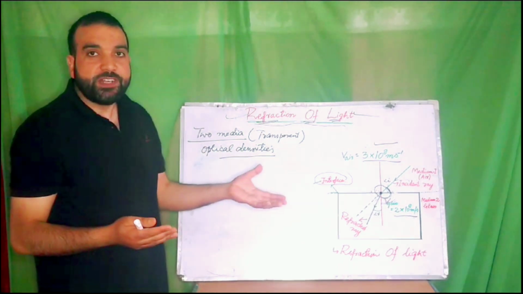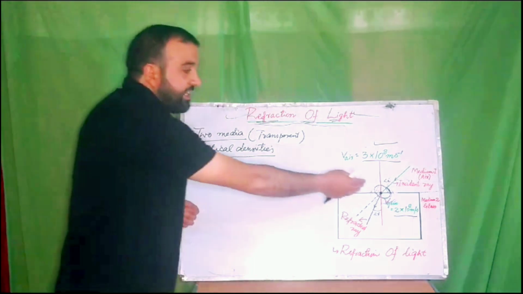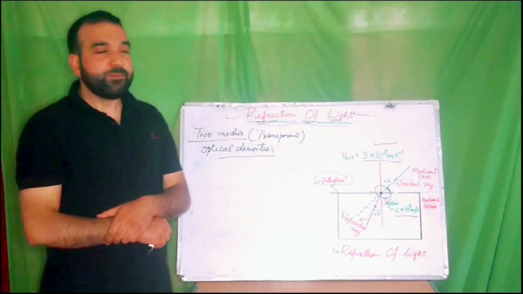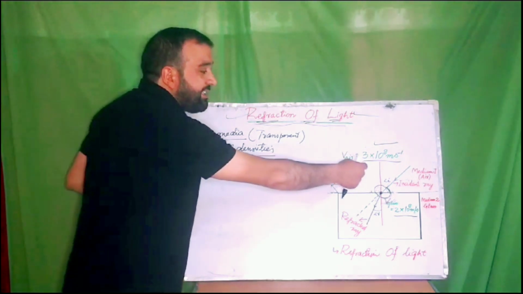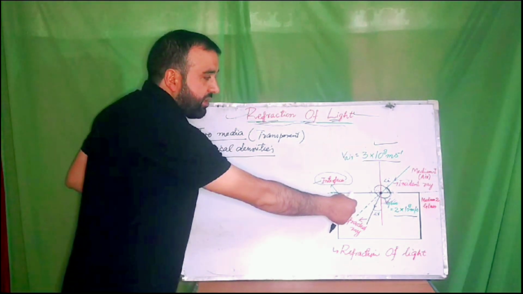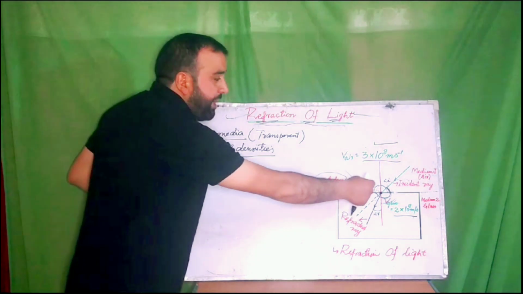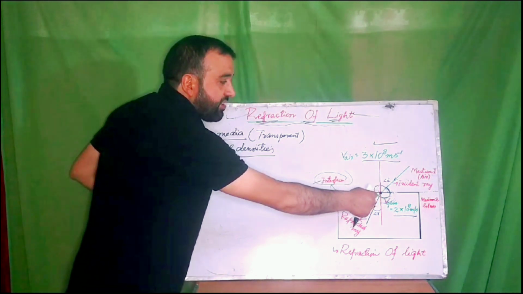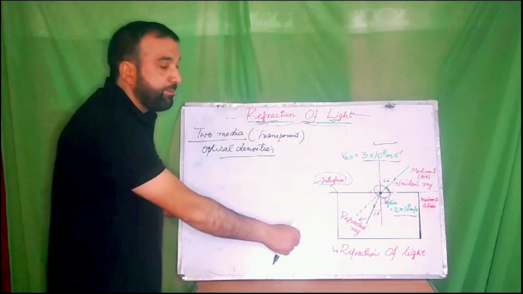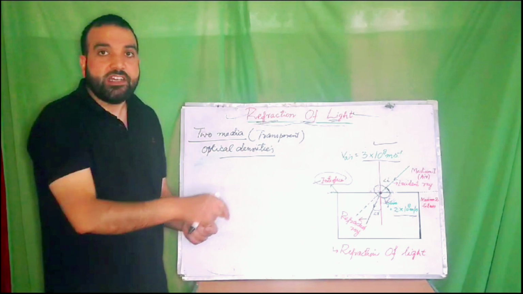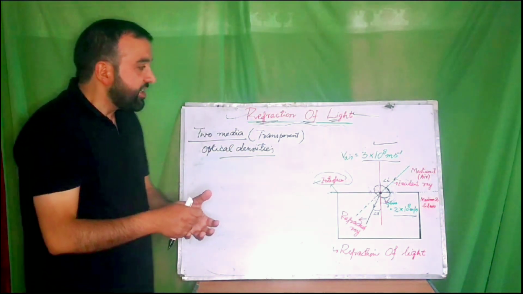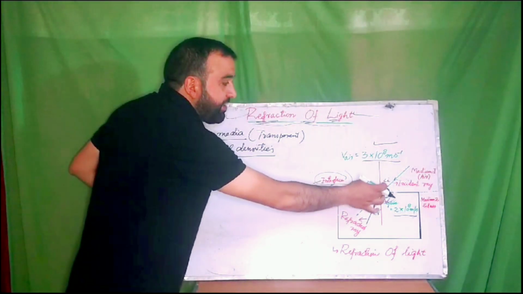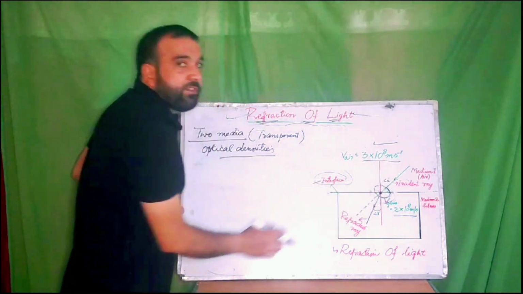So dear students, now why does the bending take place? What is the cause of the refraction of light? Why does the bending take place at the interface? The cause of refraction is that the velocity of light is different in different media. That is why the bending takes place. The light changes its direction of propagation at the interface between the two media, because it is at the interface that the media change, and the change in the media results in the bending of light.